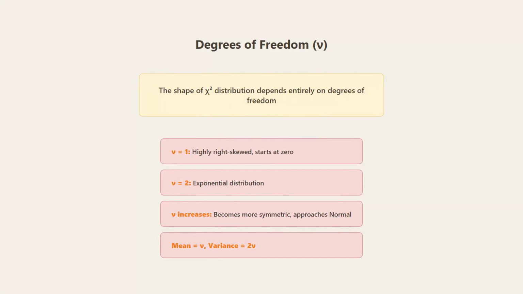The shape of chi-square depends entirely on degrees of freedom. With n equals 1, it's highly right-skewed starting at 0.